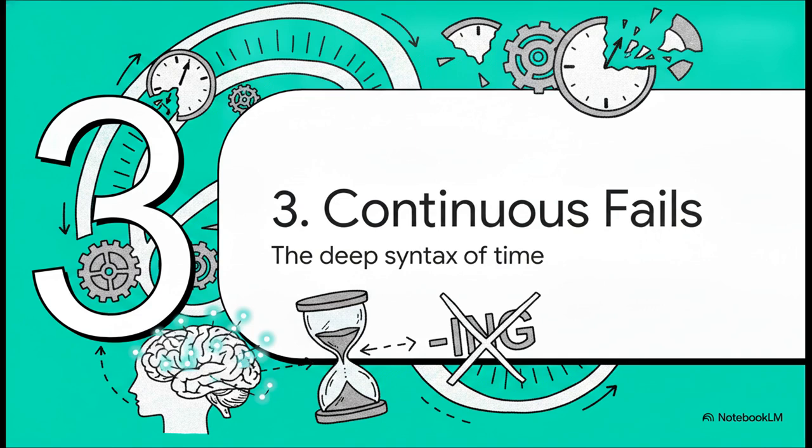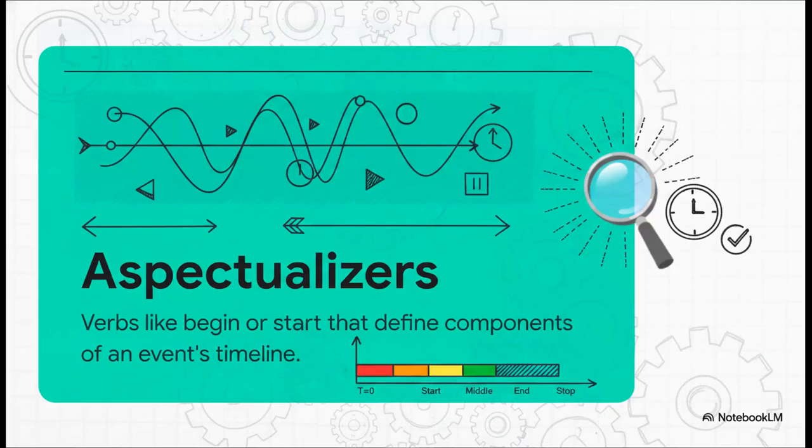The absolutely crucial point here is understanding exactly why stative verbs reject that continuous ing form. And for that, we've got to look at the heavy linguistics of how we actually experience time. Why does the grammar physically break down when we try to force a state into a continuous process? Well, linguists study these things called aspectualizer verbs to map out the exact temporal boundaries of an event.